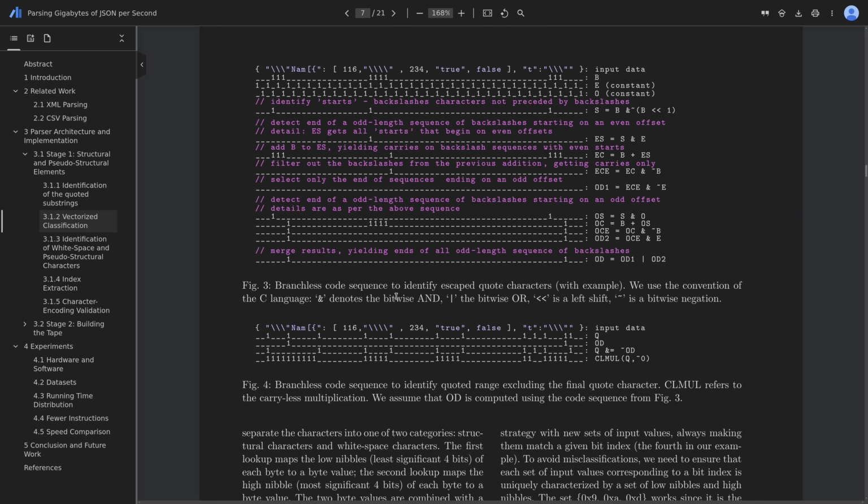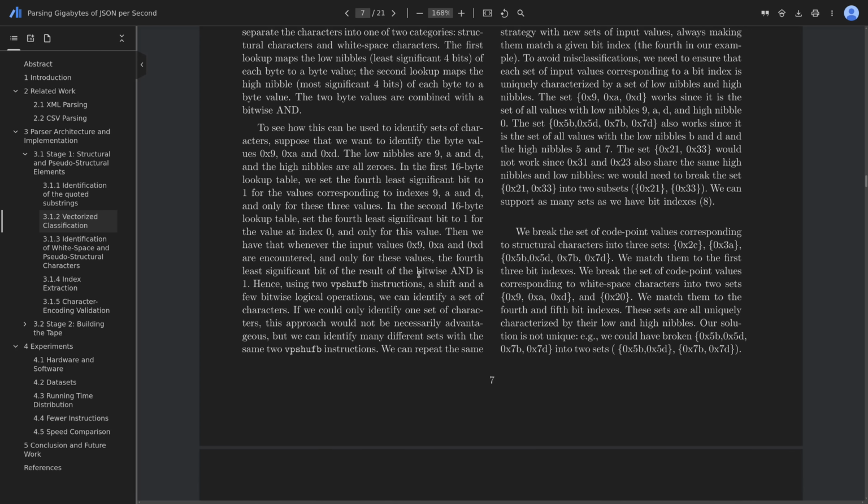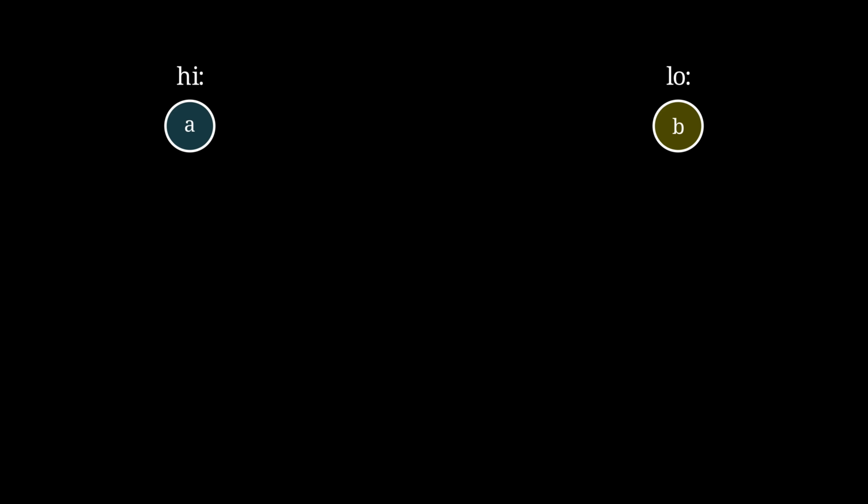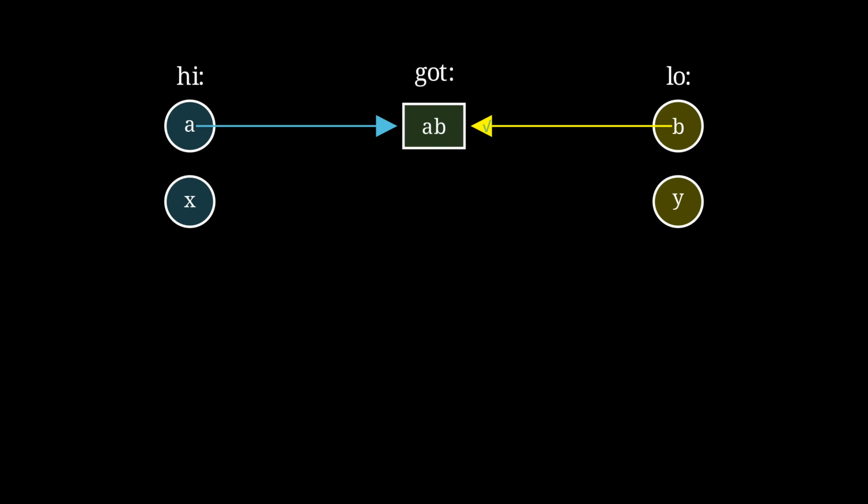In this scheme, we interpret the looked up bytes as 8-bit bit sets, so that a match is confirmed only if both nibbles agree. The result is for each character a single bit encoding its class. If that sounded too easy, you're right. The independence of both lookups allows undesired extra characters to sneak in diagonally.